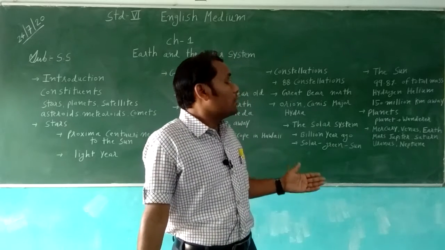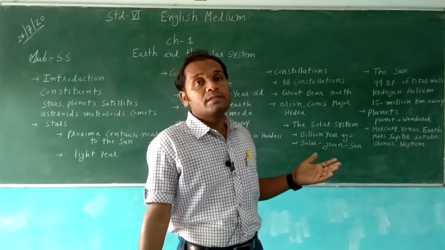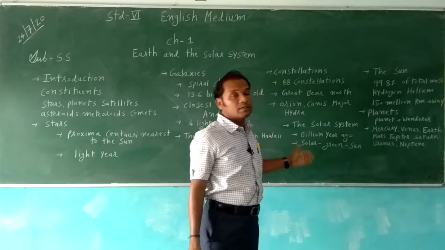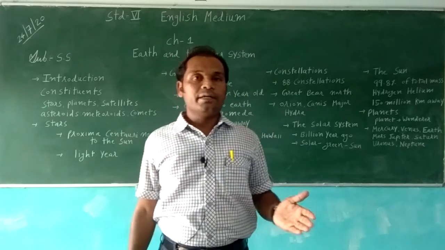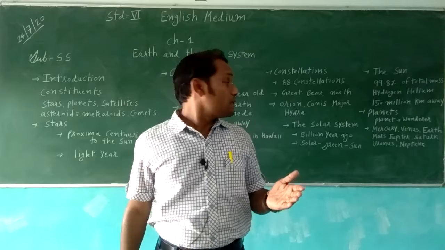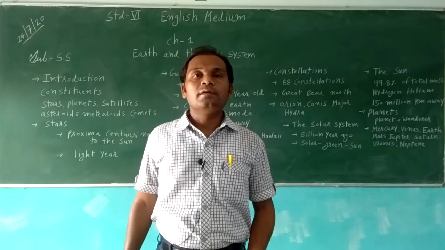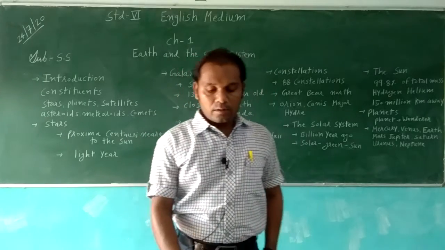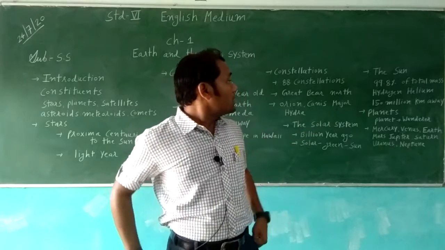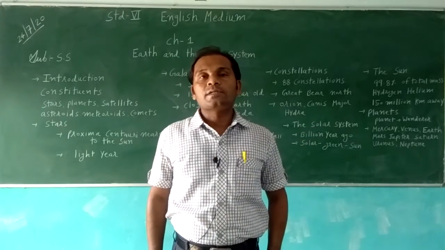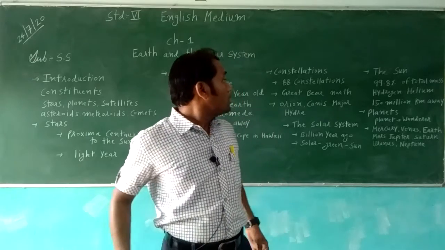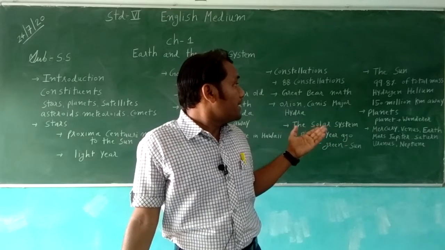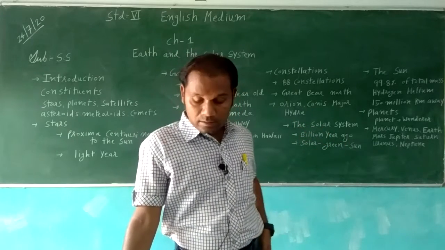The sun has about 8 planets and 150 satellites. The sun is the center of the solar system, and its gravity attracts all the satellites and planets and makes them move in an orbit. The sun is made up of hot gases, especially hydrogen and helium, and it contains 99.8% of the total mass.